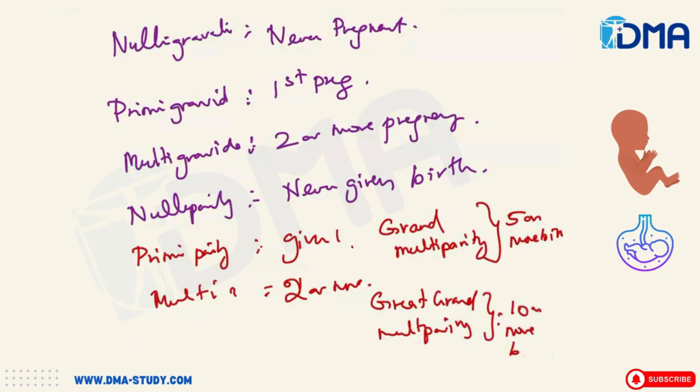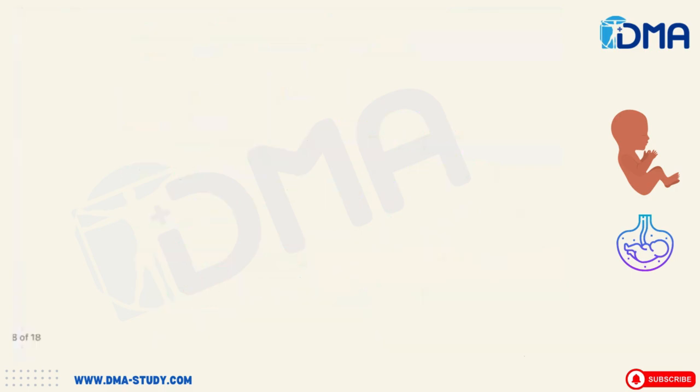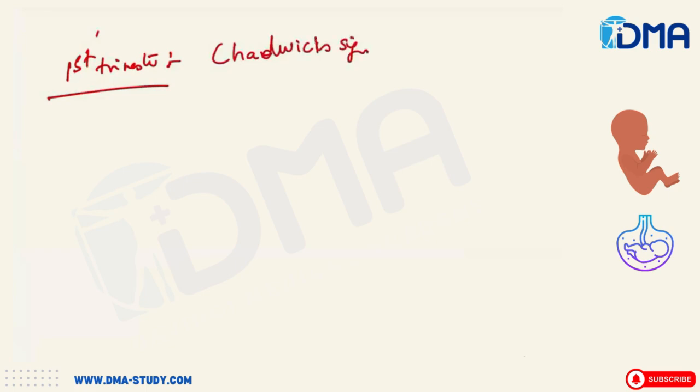Then coming to the signs of pregnancy that you have to remember. In the first trimester, you will have Chadwick sign positive. Then Hegar's sign will be positive. Hegar's sign: the upper part of the uterus will feel firm and the lower part will feel empty. Chadwick is that violet, bluish discoloration of the anterior vagina. This Chadwick sign will get positive by 8th week. Hegar's sign will get positive by 6 to 10 weeks.